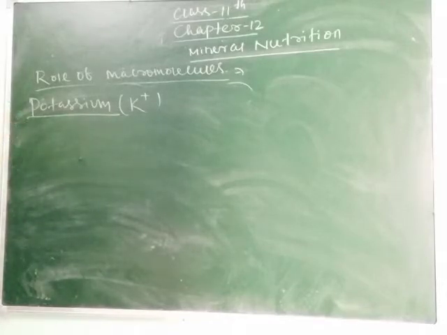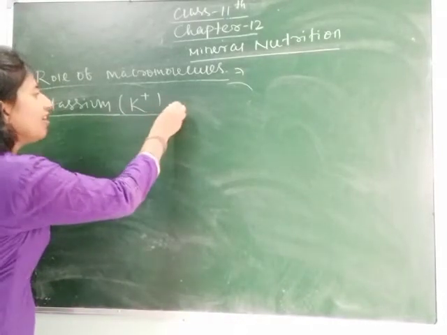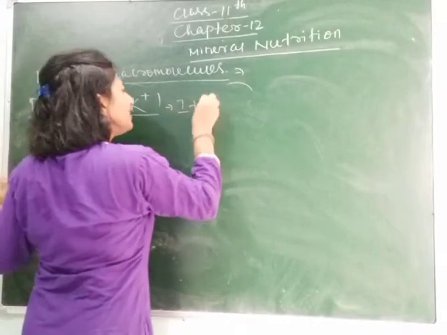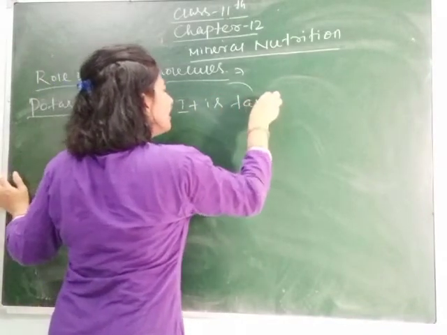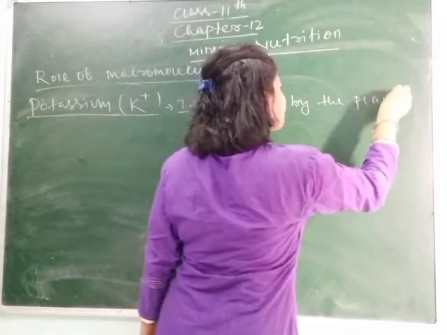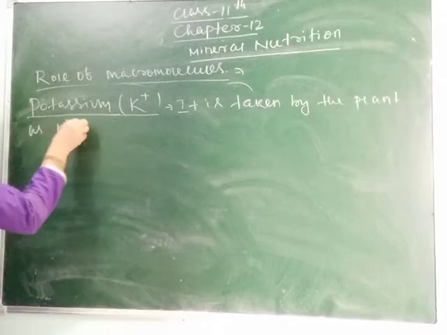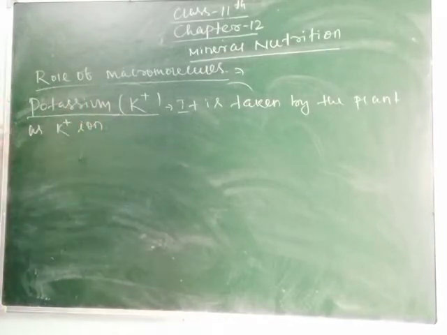As I have told you, when you are describing any macro or micronutrient, you have to write in which form it is taken. So it is taken by the plant as K plus ion. Clear, students?